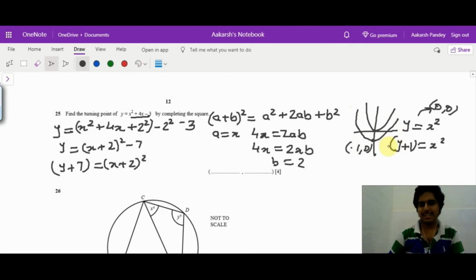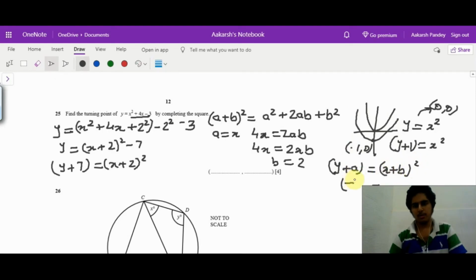So using that same logic, I can say that if I have y plus a equal to x plus b the whole square, then the turning point will be minus b comma minus a. So using that same logic, I get the turning point as minus 2 comma minus 7.